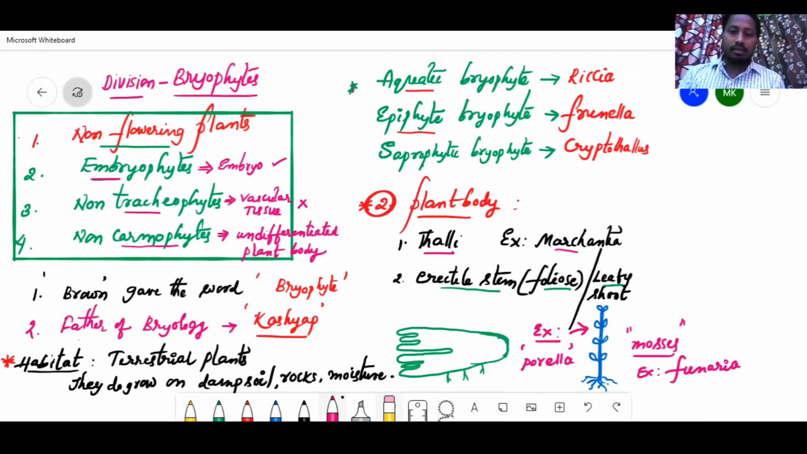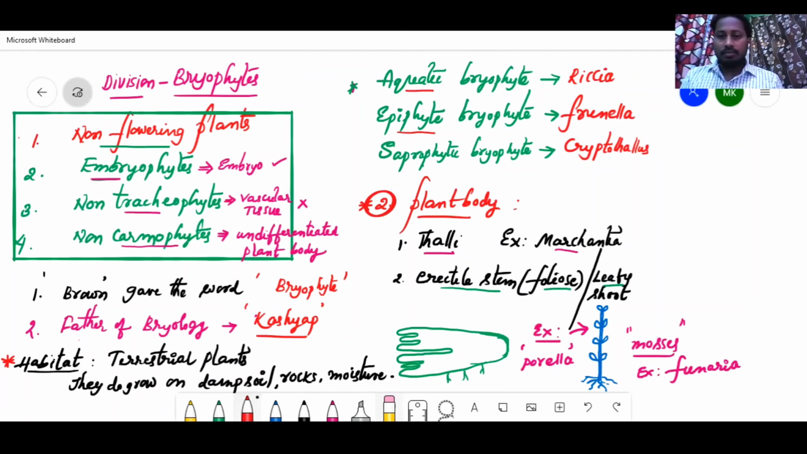This is called thalli in Marchantia. There is no stem root differentiation. All right. So this is regarding plant body of bryophytes.